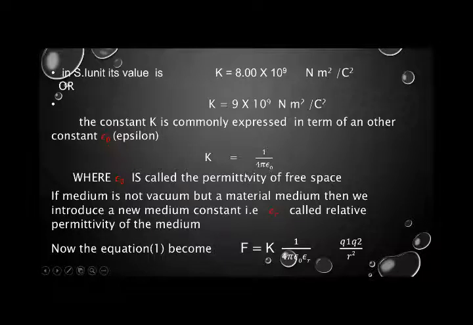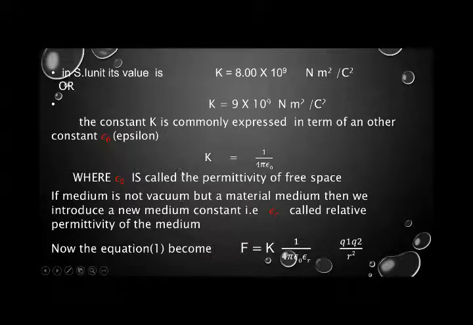Okay. But if the space between the two charges is filled by a material medium, then a new medium constant is introduced here, and this is known as epsilon R, and it is called the relative permittivity of the medium. It is known as the relative permittivity of the medium, which is the medium placed between the two charges.